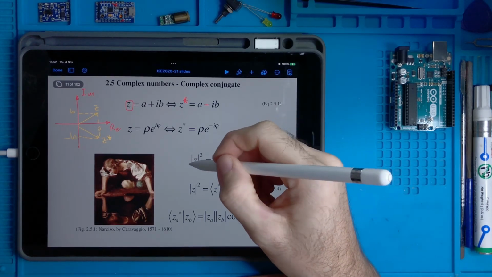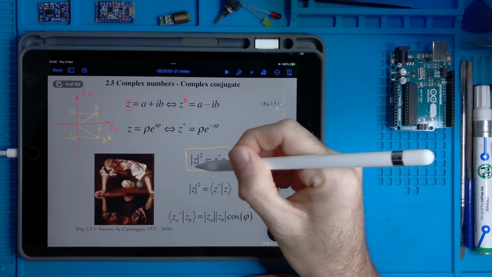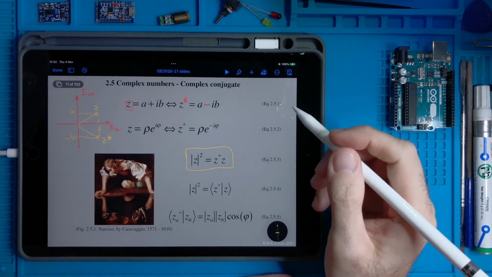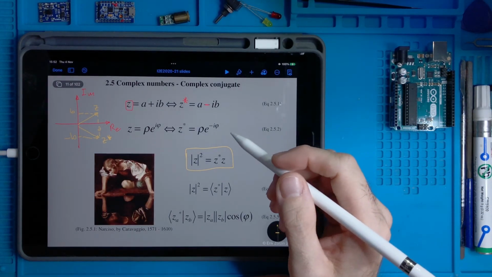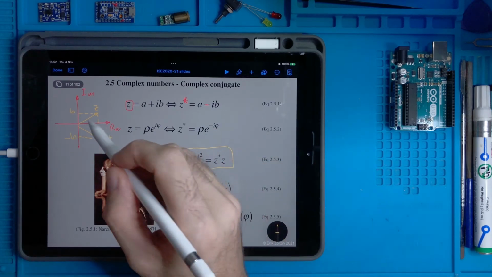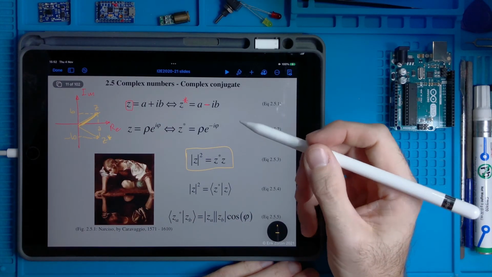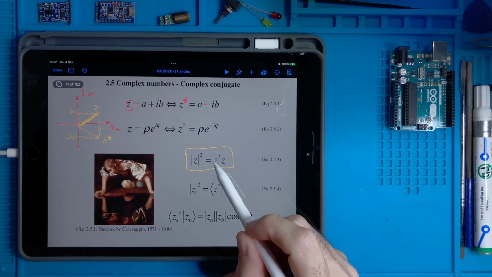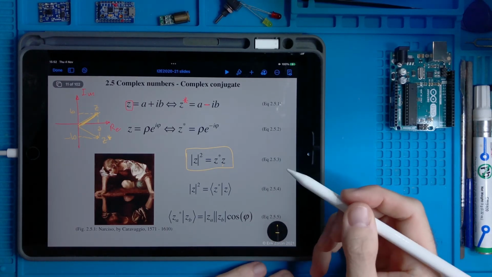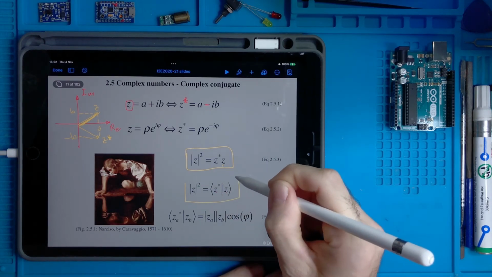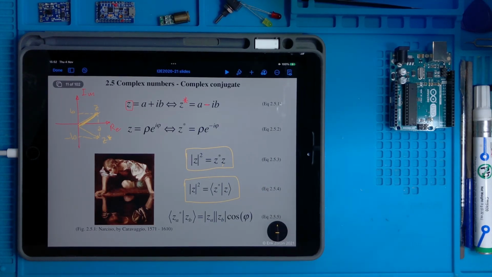Some property we can demonstrate is that the square of the magnitude of this complex number, the length of the arrow, can also be expressed as the product of z star by z, which we can also write this way if we want to use the Dirac notation.